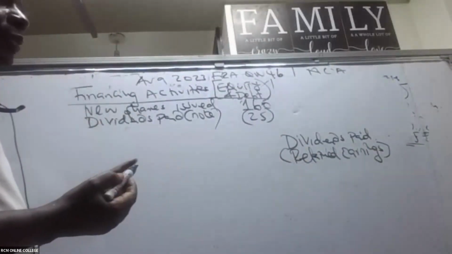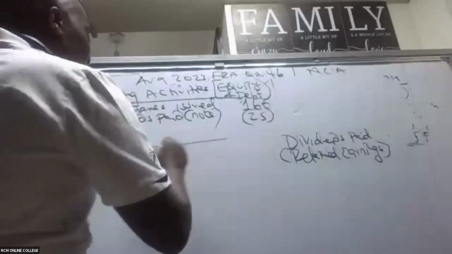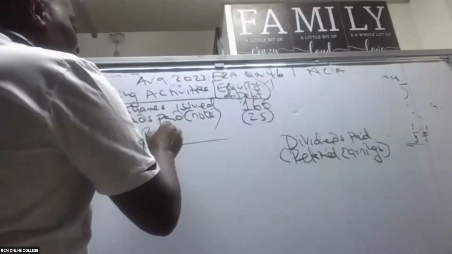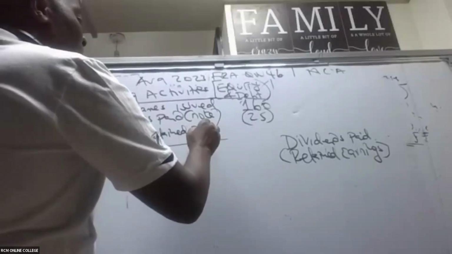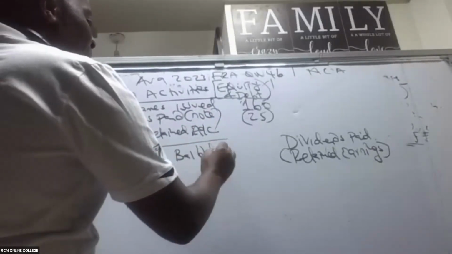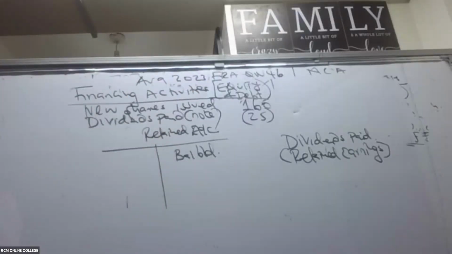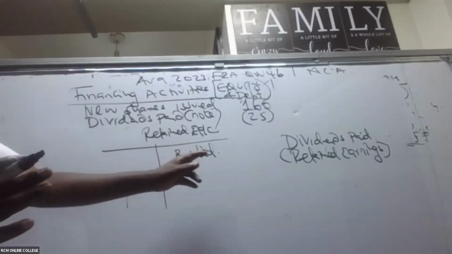Anytime you want to calculate dividends paid, go for the retained earnings account. So the retained earnings account is a liability account. So come here, we have balance brought down. Yeah, because this money belongs to the owners of the business. It's not our money. We are liable. So balance brought down will come here.